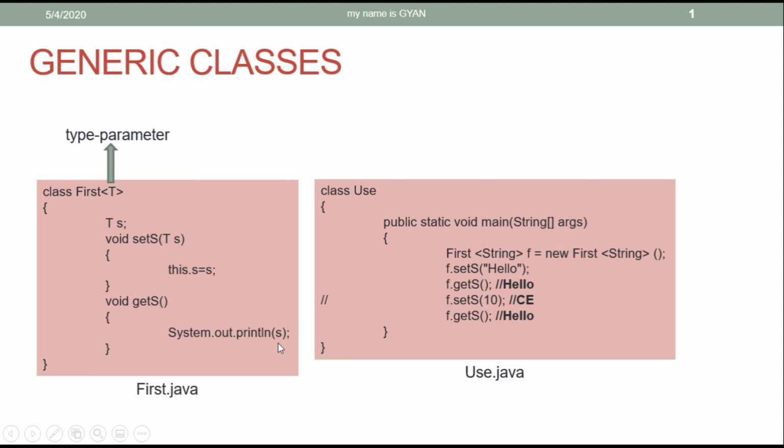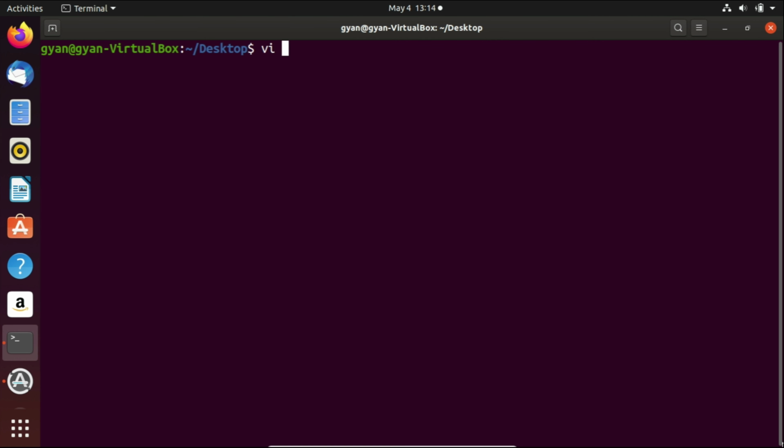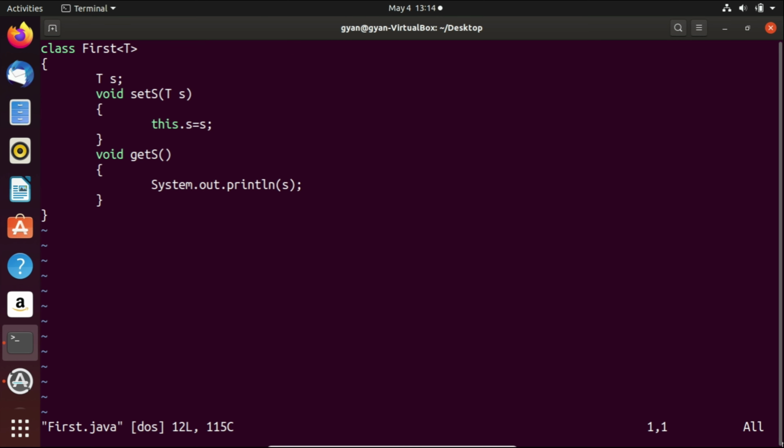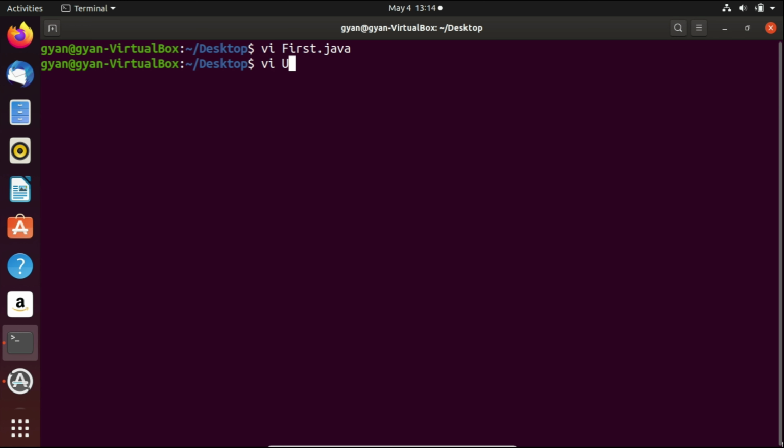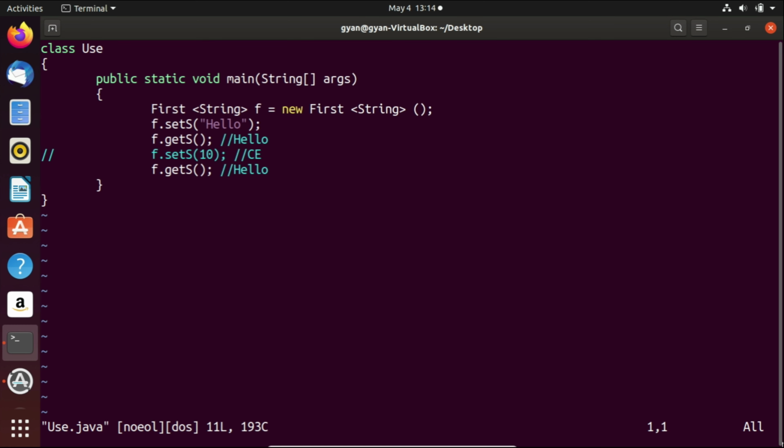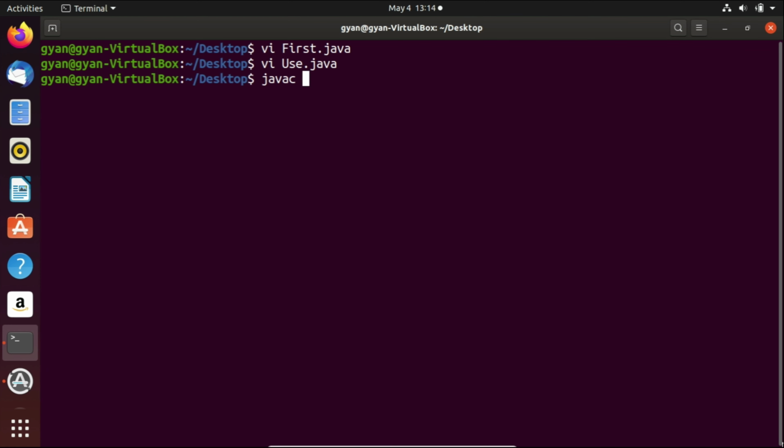Can we do this? Because the method length is a non-static public method of the String class in Java. So can we call s.length? Let's try it and see if we can do it or not. Open First.java, and this is the same code as we have seen. Open Use.java, and this is the same code as we have seen. Try to compile these two codes: javac First.java and Use.java.